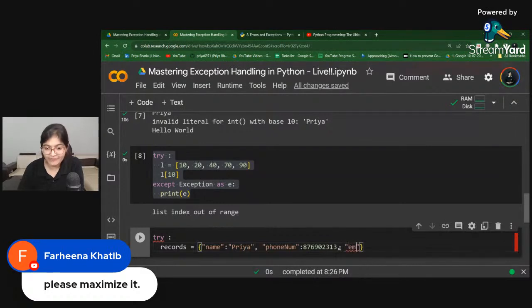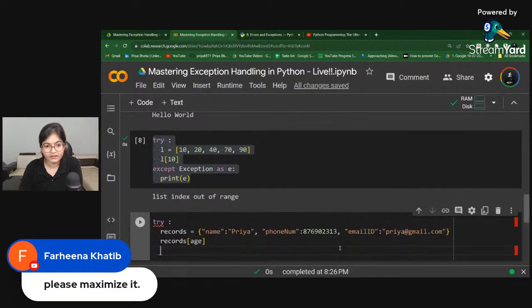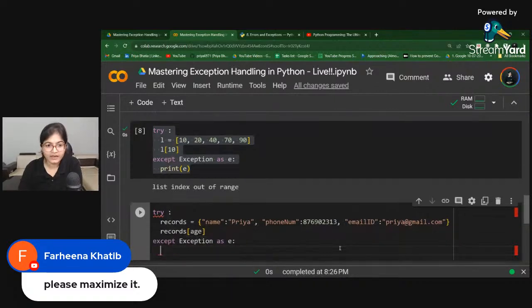Then I will have an email ID of that person, which is priya@gmail.com. Make sense? So this is what we have. Now I want to access the age of Priya in records, and in the except block, except Exception as e, I want to print e.